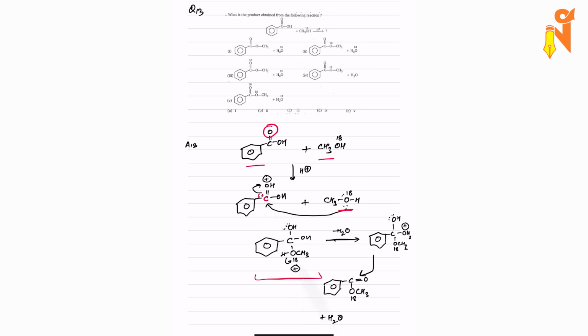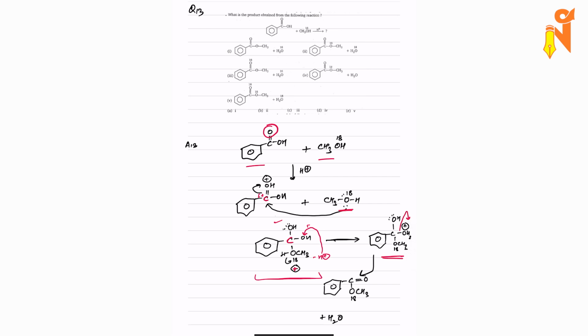So this is how the system will look like. When this oxygen will attack on this carbonyl carbon, it will carry a positive charge, and because of that, it will try to cleave the bond with hydrogen. So when it will cleave the bond with the hydrogen from here, H plus will be coming out. That H plus can go and attack on one of the oxygens, any of the oxygens over here on this alcohol or this alcohol, and it will form something like this. If you see, OH2 plus is being formed over here.